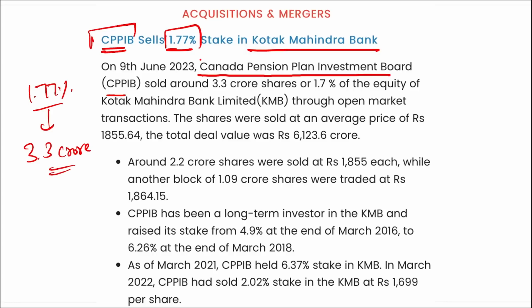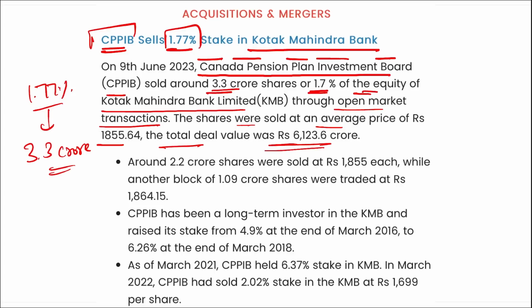So I repeat, it is your Canada Pension Plan Investment Board that has sold around 3.3 crore shares, or 1.7% of the equity of Kotak Mahindra Bank Limited, through open market transactions. The shares were sold at an average price of 1,855. The total deal value was 6,123 crore rupees.